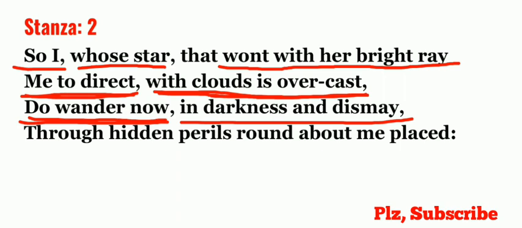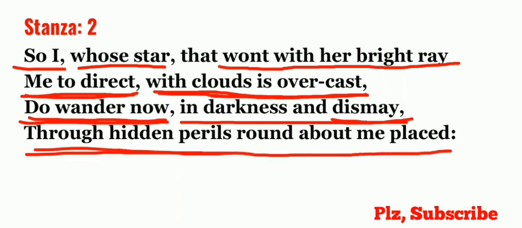There's a storm in the ocean and there's dark everywhere, and dismay means anxiety, distress, fear. So there's a fear in the mind of the poet, in the mind of the lover, and everywhere there's a darkness, and he is wandering here and there with fear, with anxiety, with distress, through hidden perils. How? Through hidden perils. They are round about me placed, and there are perils everywhere, there is danger everywhere.